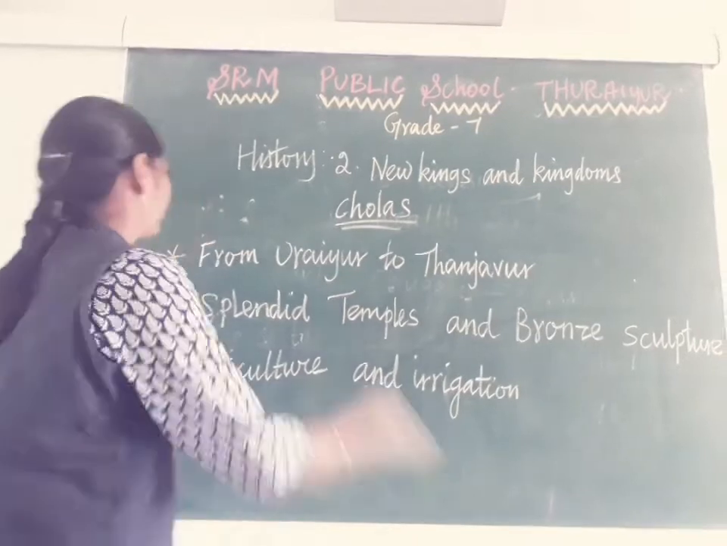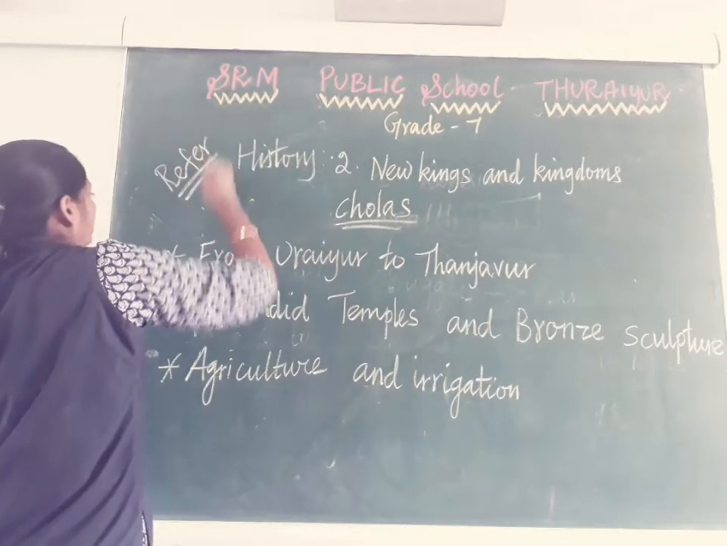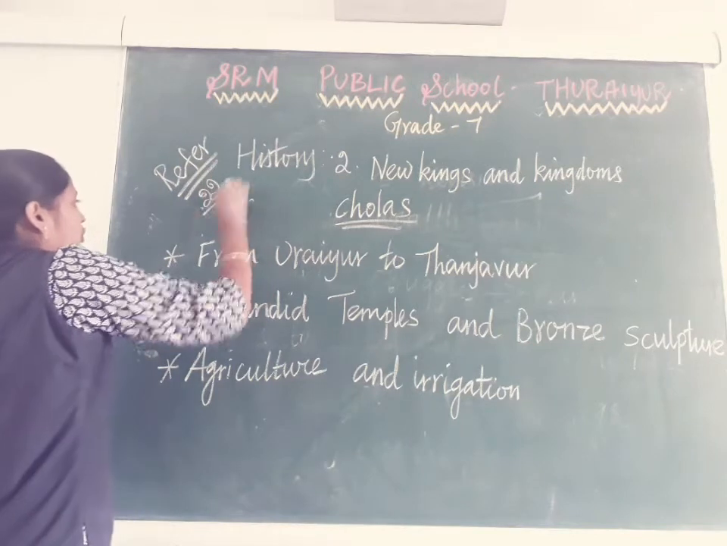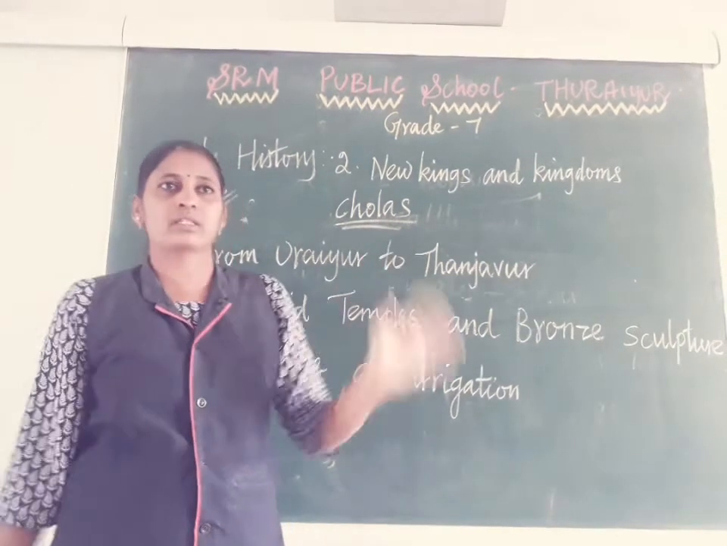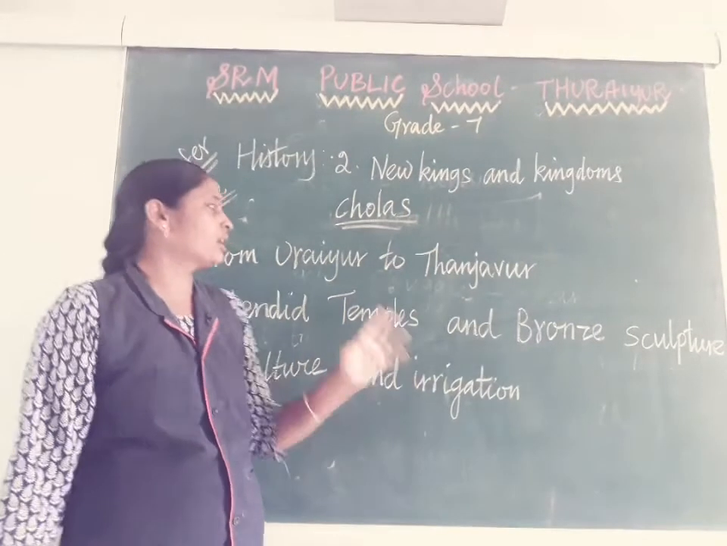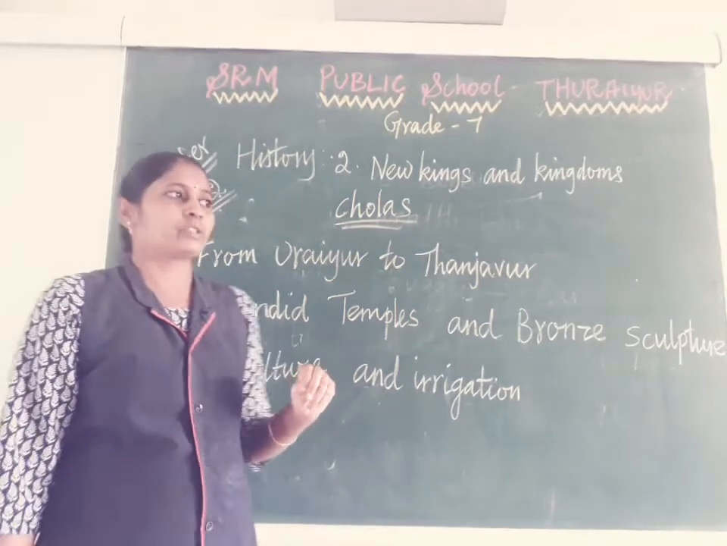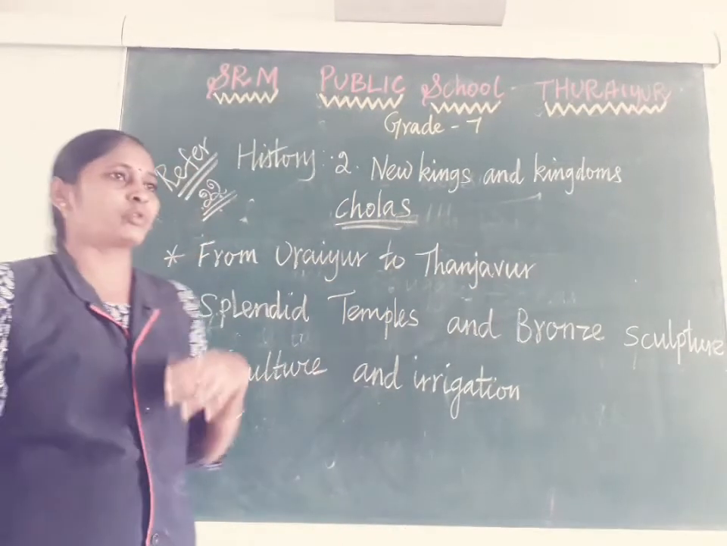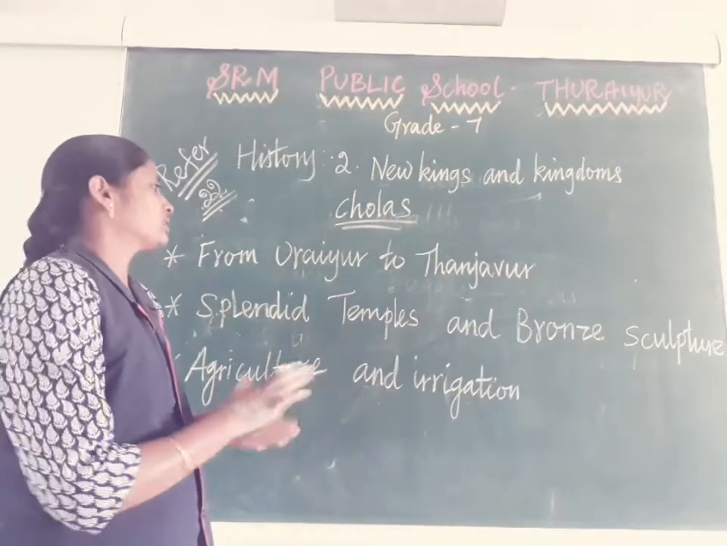Take a closer look. Refer to your book page number 22 about the Cholas. You know the Cholas very well, the best ever rulers of South India. In this topic we are going to discuss five subtopics.